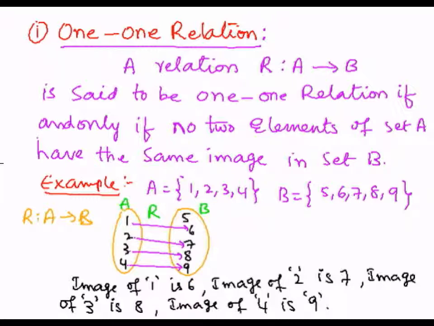So here from this, the relation can be given by means of R equals the set consisting of (1, 6) as the first ordered pair, the second ordered pair is (2, 7), the third ordered pair is (3, 8), and the fourth ordered pair is (4, 9). So these are the elements, or the ordered pairs, of the relation R from A into B, which is nothing but the one to one relation.